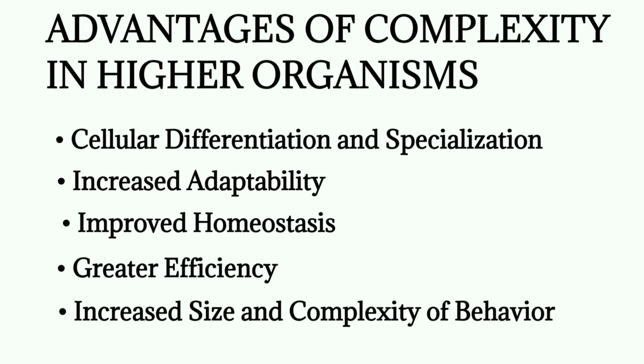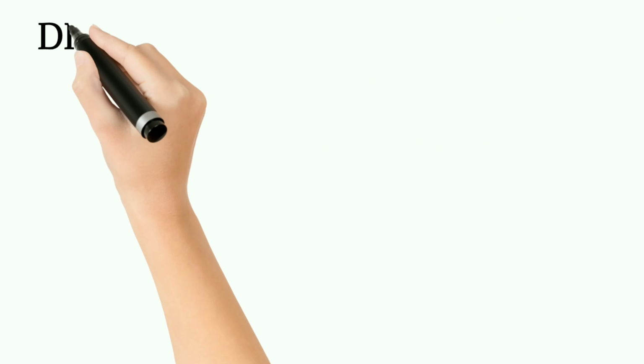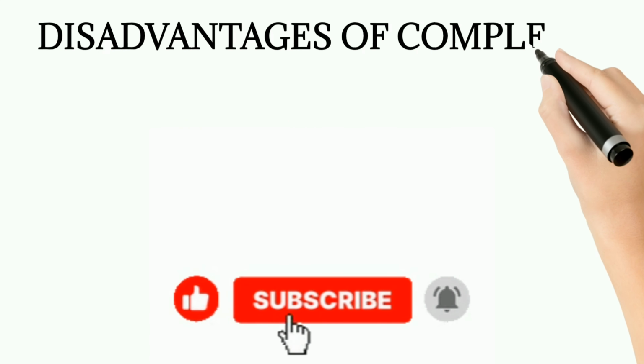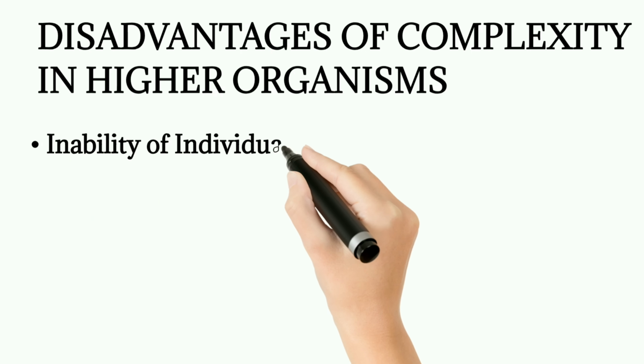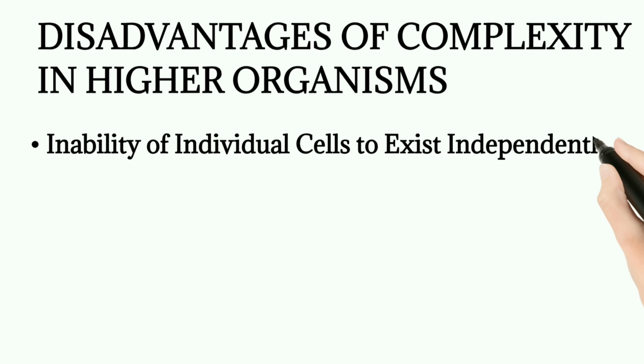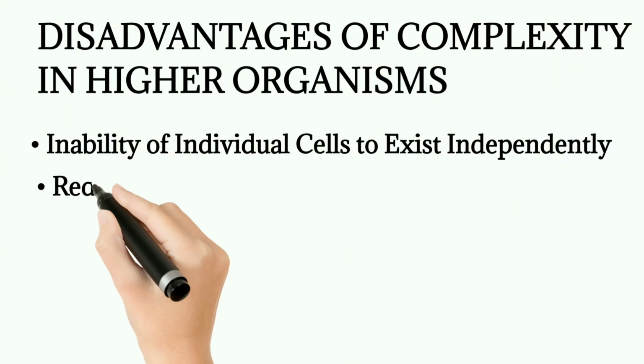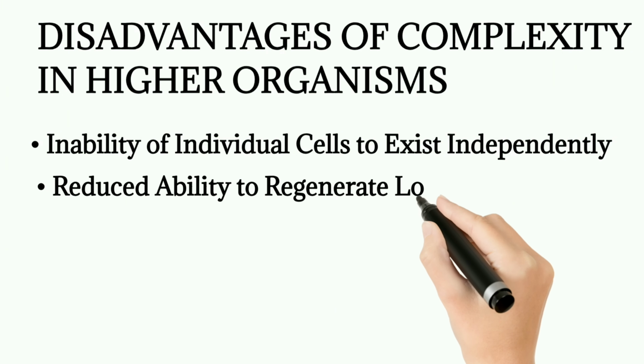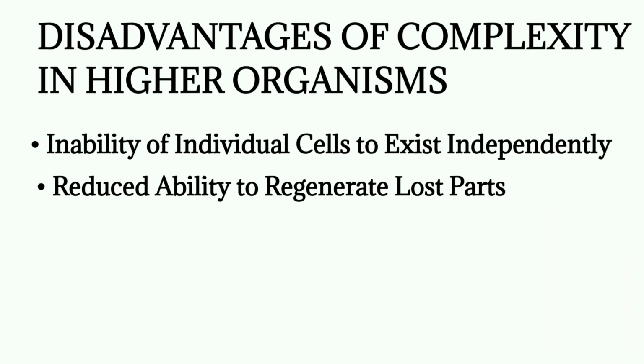Okay, let's move to the last subtopic: disadvantages of complexity in higher organisms. Anything that has an advantage also has a disadvantage. Number 1, inability of individual cells to exist independently, meaning that the cells of higher organisms cannot exist on their own. Number 2, reduced ability to regenerate lost parts.